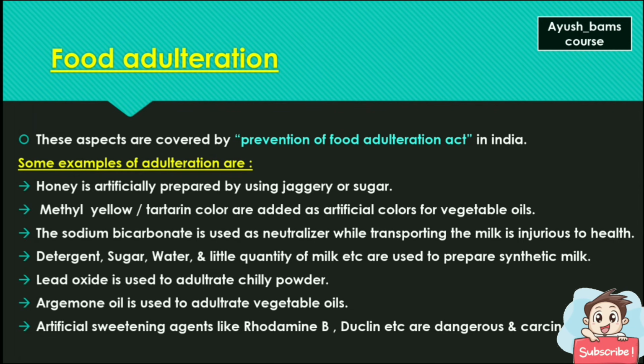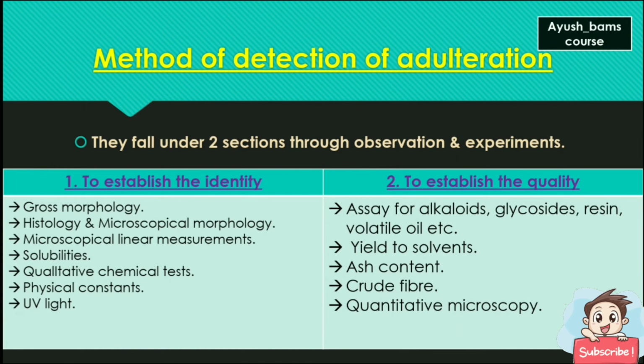Lead oxide is used to adulterate chili powder. Argemone oil is used to adulterate vegetable oils. And artificial sweetening agents like rhodamine B, dulcin etc. are dangerous and carcinogenic. Method of detection of adulteration.